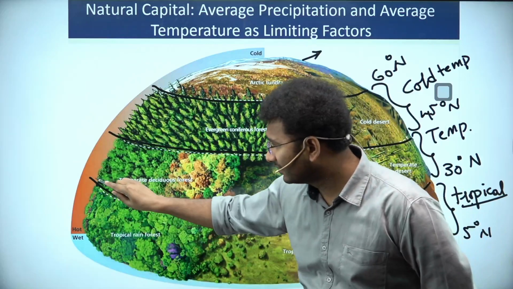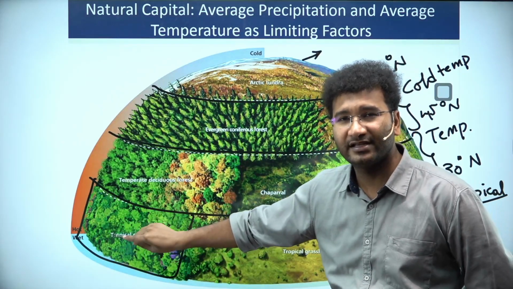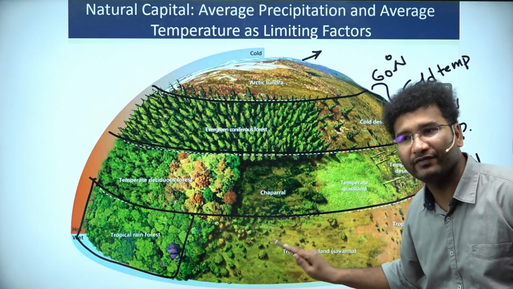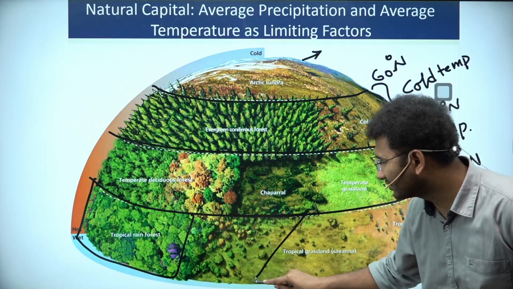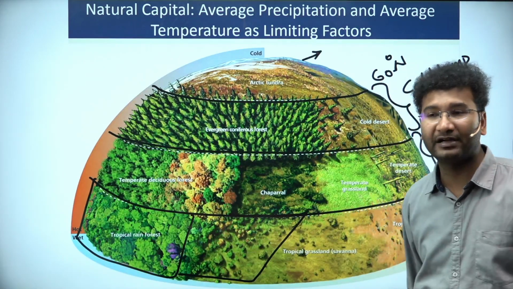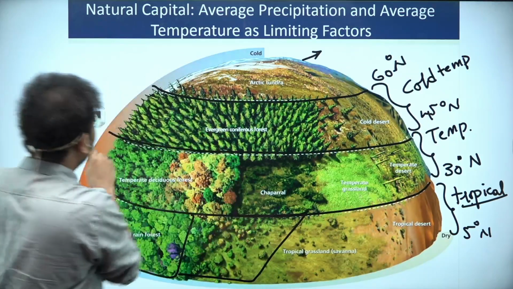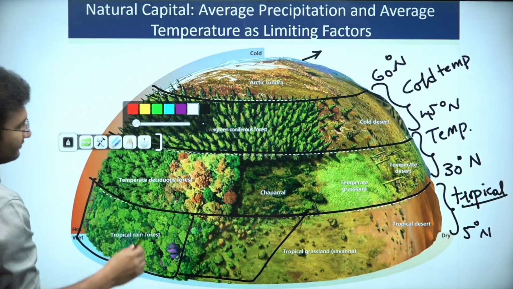So in a nutshell, this is where the water is good and the heat is there: tropical evergreen forest. And you reduce the water, there is a good amount of heat in this part of the layer, but you reduce the water, this is where you will get to see deciduous forest. This will be your tropical deciduous, right? Look here, this will be your tropical deciduous.